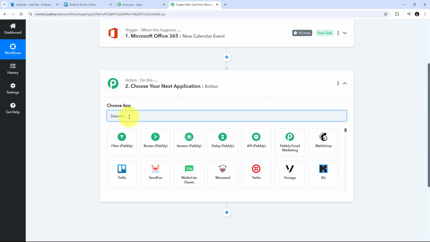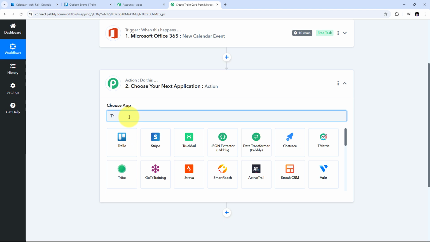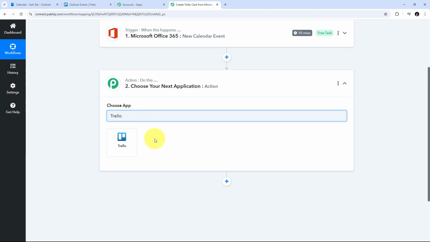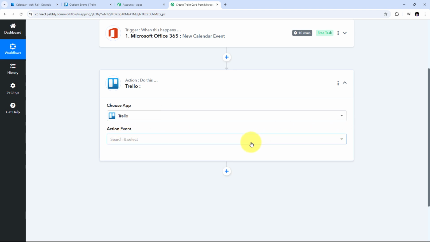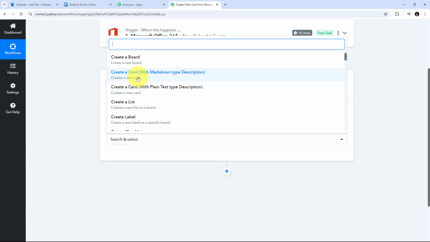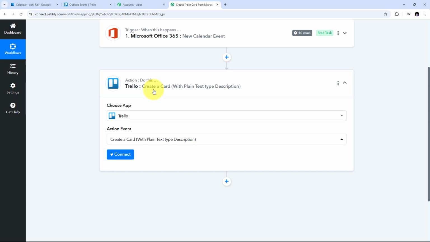And here first I need to search for my action application. So here my action application is going to be Trello. So I'm going to search for that. And I need to select Trello here. Now I'm going to give my action event. So I'm going to open this tab. And here I need to use this create a card with plain text description as my action event. So I'm going to select this.